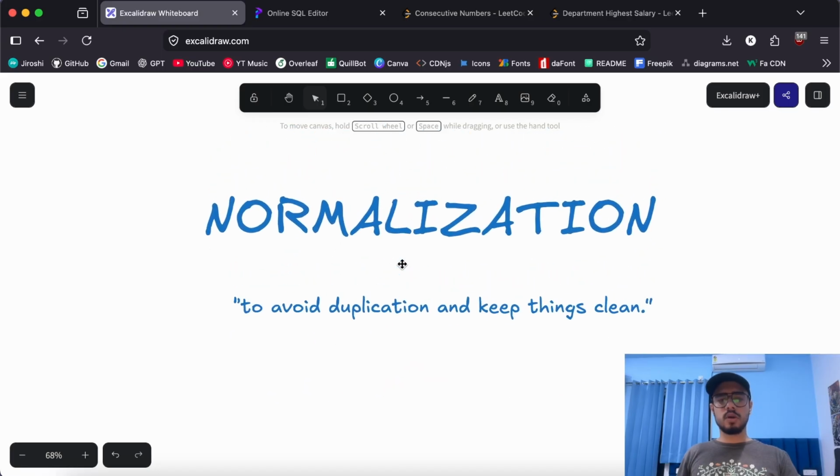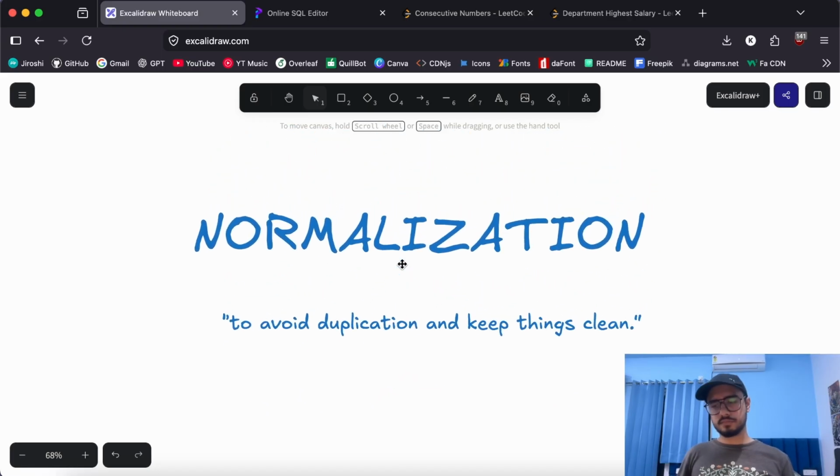Then let's talk about a topic called normalization. I won't go very deep in this rabbit hole, because this is a really deep concept to study. There are a lot of variations with normalization. At the very basic level, the concept of normalization is to avoid duplication of things and keep things clean. Like, let's say we create multiple tables, right? We have an orders table and a customers table.